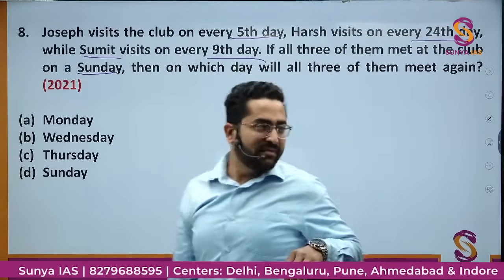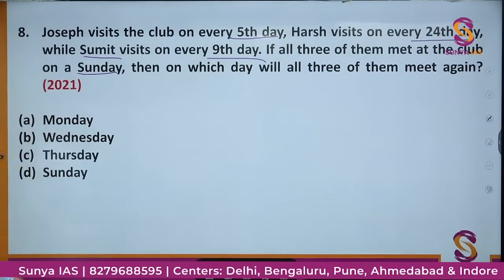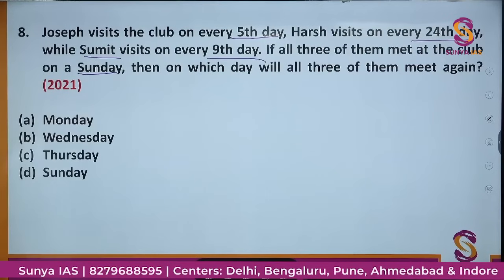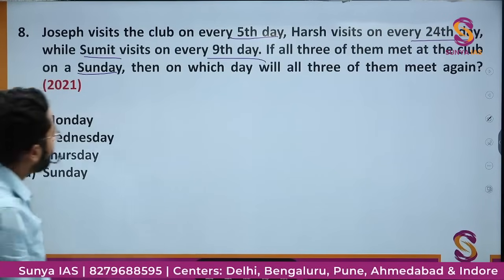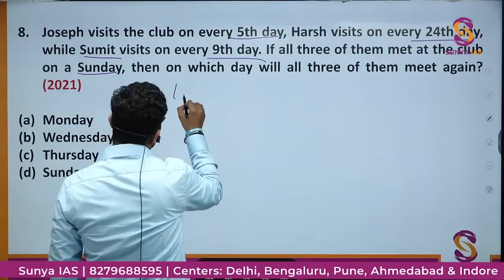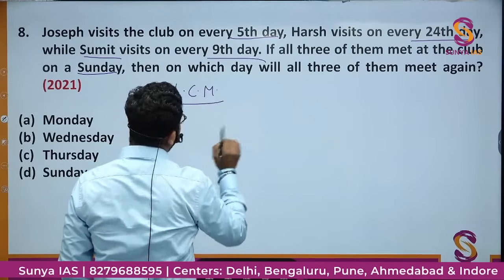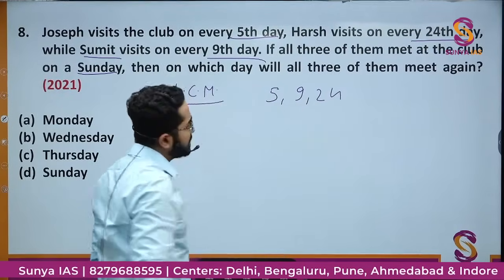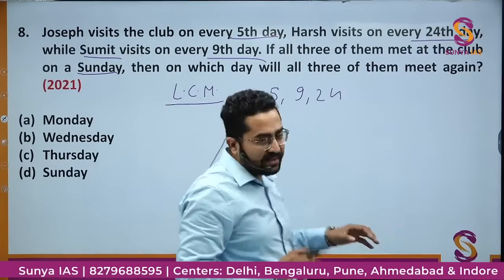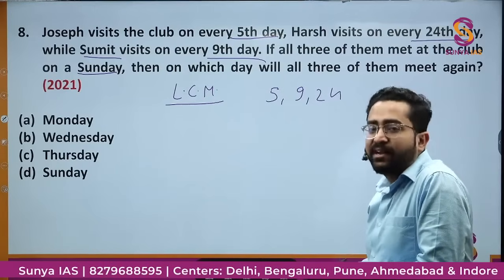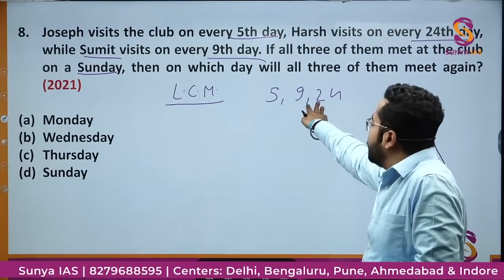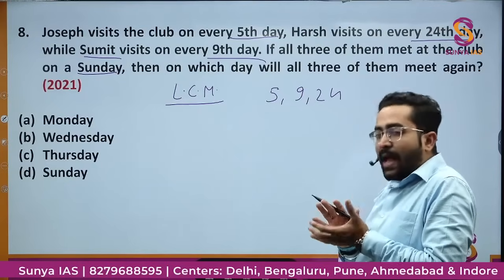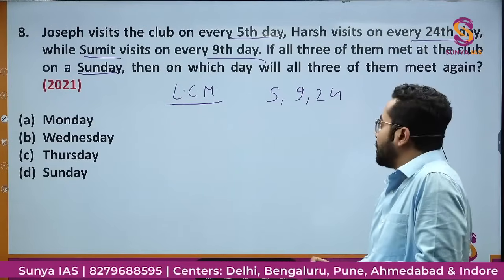That is, they will be meeting when there will be a day that would be common to all of them, right? So for getting common, I will calculate LCM of 5, 9, 24. जब भी कभी इस टाइप की क्वेश्चन आए where they are visiting at different times, meeting at different days, you just need to calculate the LCM, because that LCM will be the day when they will be meeting together. Common निकल आएगा.